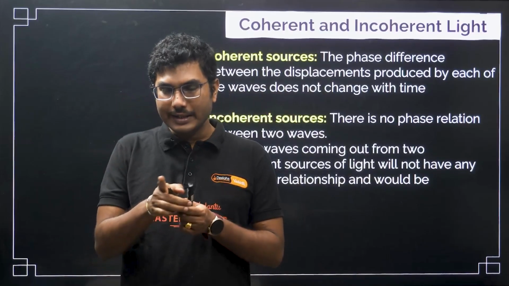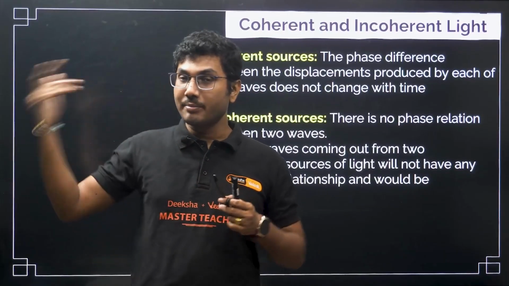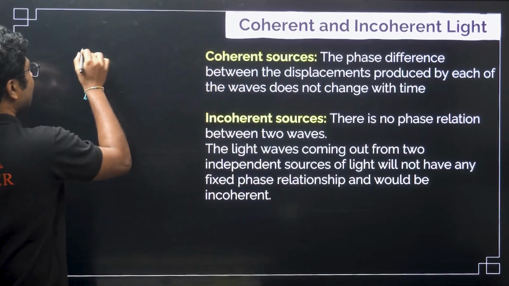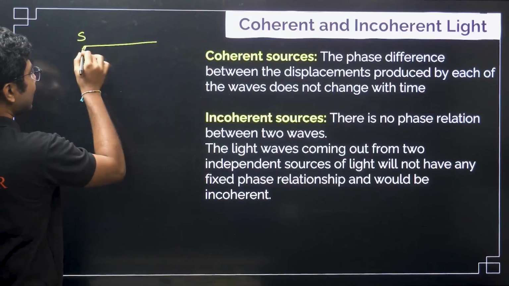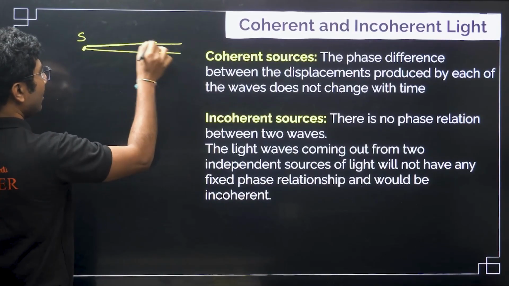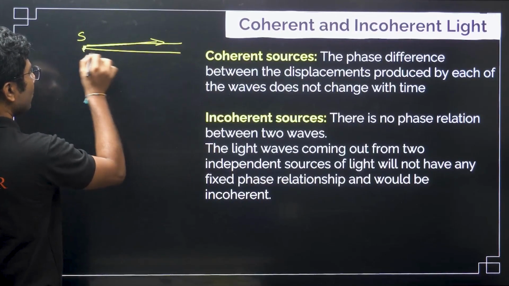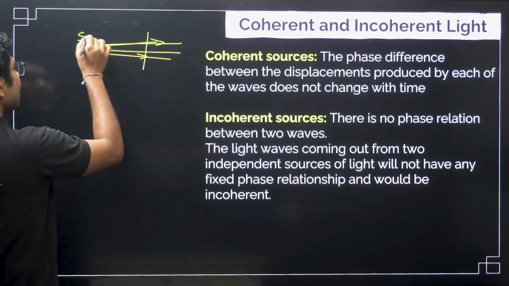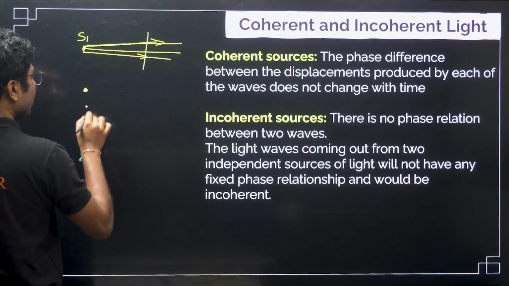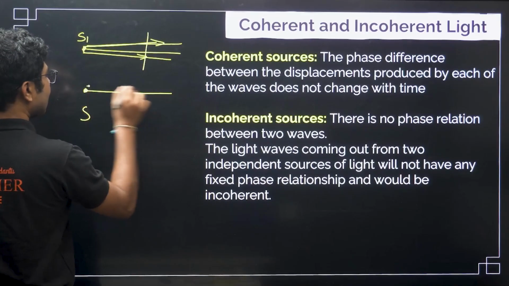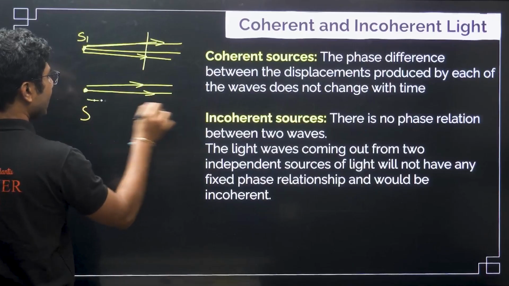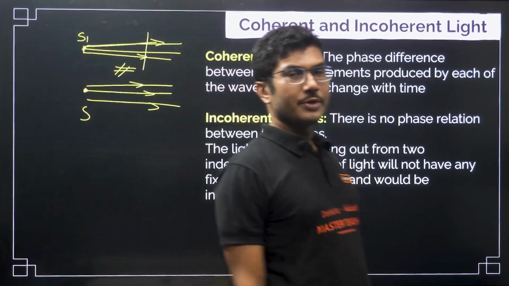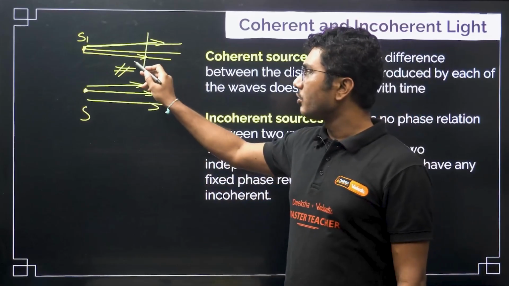So, for example, if you have two laser lights, you know that one laser light is a coherent source, and all the rays, it has to be at ray level, not beam level or source level. Suppose I have a laser source over here, all the rays coming from this source are super coherent, they all have a constant phase relation. Now, this is source 1, and we have another laser source, also sending light in the same direction, but unfortunately these two sources will not be coherent with each other.